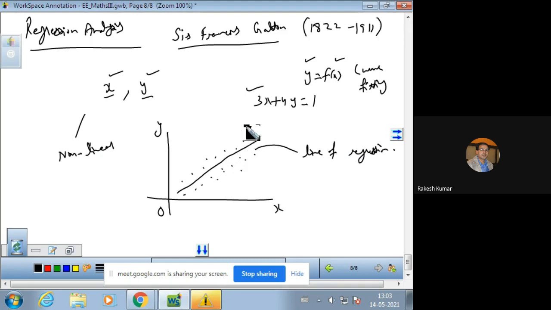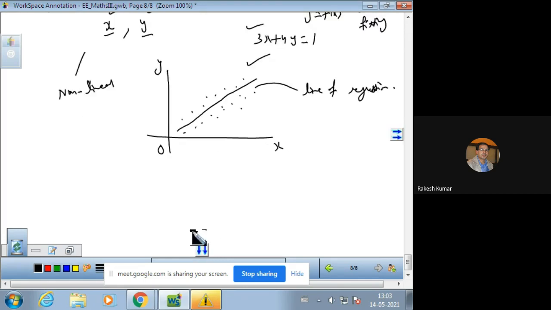Otherwise, linear regression will be of this type, when the points of the scatter diagram are concentrated around the linear curve. And a line of regression is the straight line which gives the best fit in the least square sense to the given frequency. So derivation of lines of regression will be there.